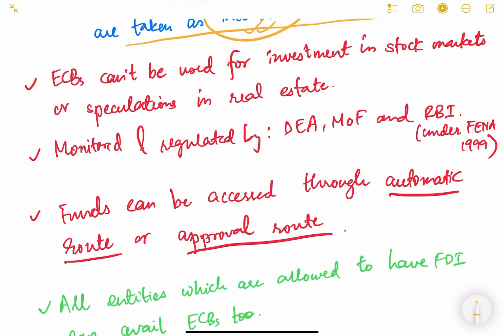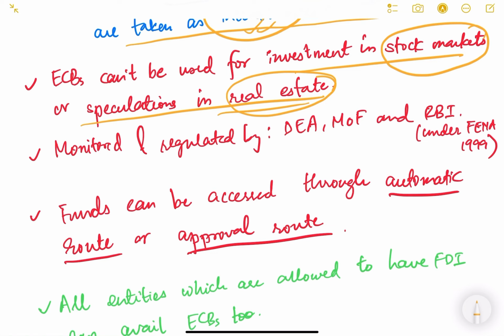Then, ECBs can't be used for investment in stock markets or speculation in real estate. People cannot just take loans from outside and use that money to invest in stock markets. They have to use it only for commercial purposes, for business purposes.